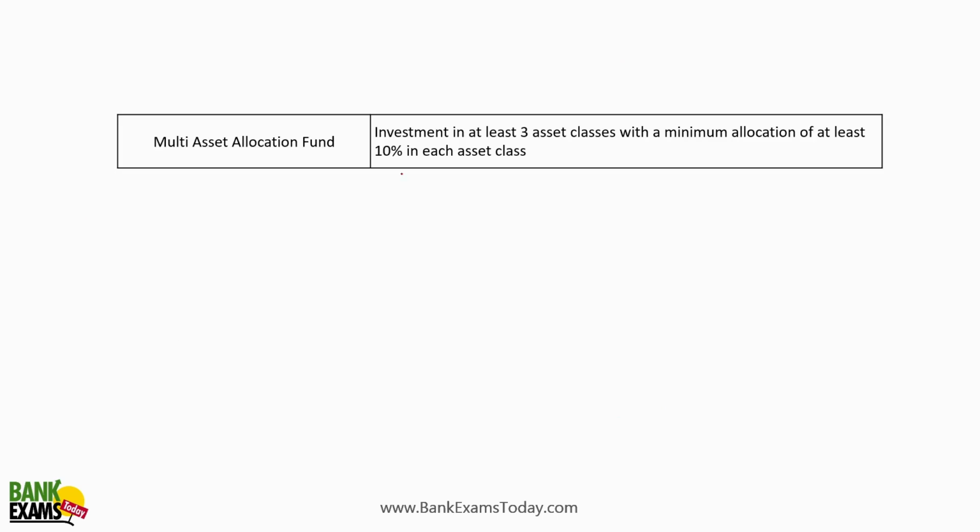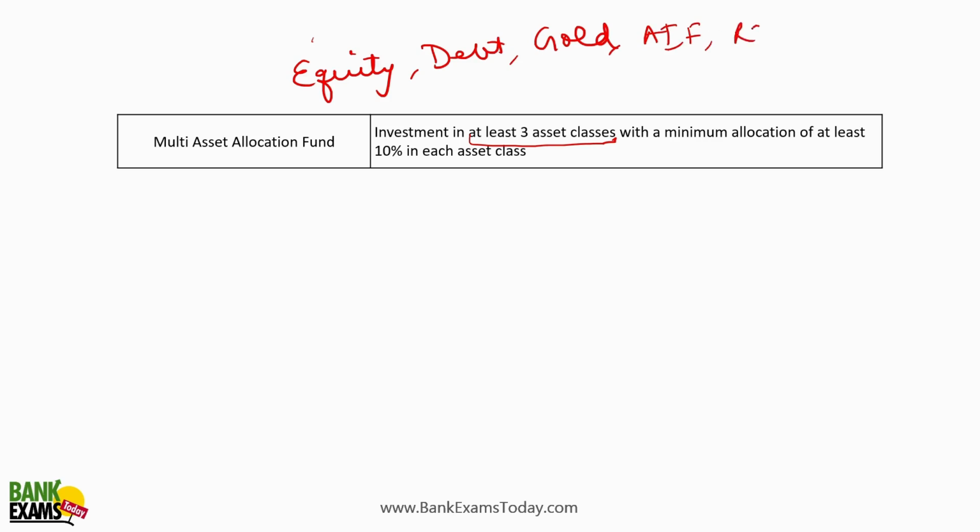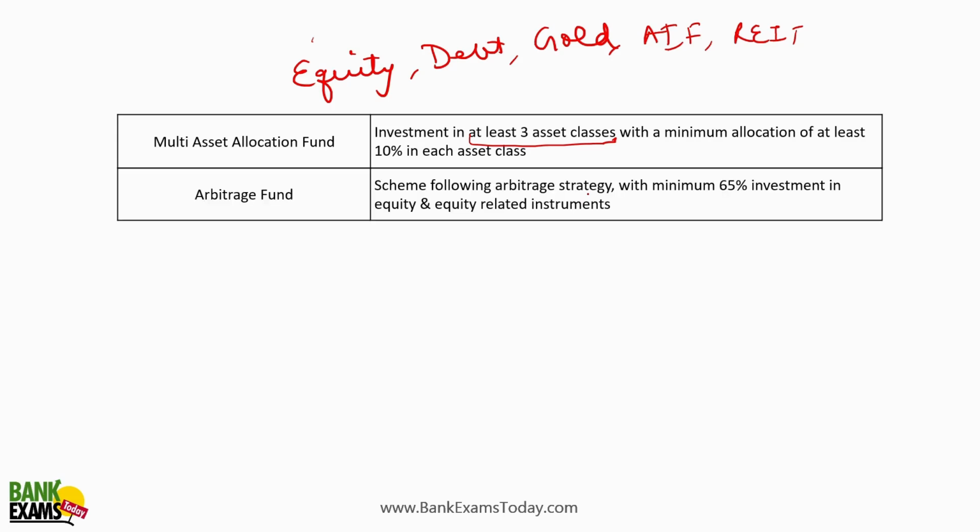Multi-asset allocation, the investment should be in at least three asset classes. So equity is one asset class, then there is debt, then there is gold, then there is AIFs, then there is REITs, right? With a minimum allocation of at least 10% in each asset class, right?